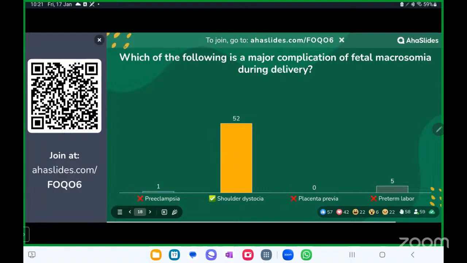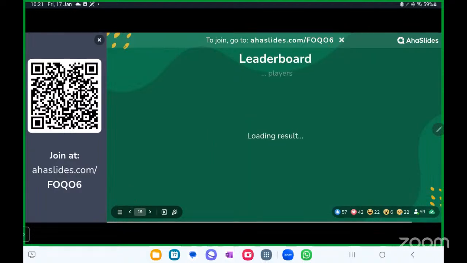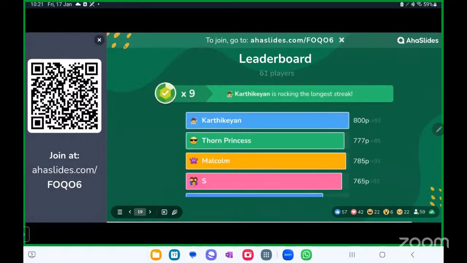It is shoulder dystocia. Nice. You'll also get questions on maneuvers used for shoulder dystocia. I remember one of them, Robertson's maneuver, I guess, which is frequently asked. And there are many other maneuvers also for shoulder dystocia.